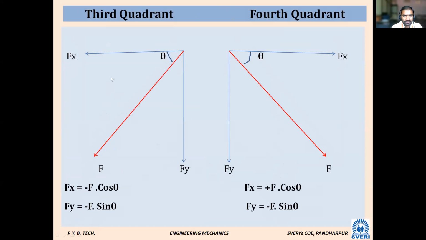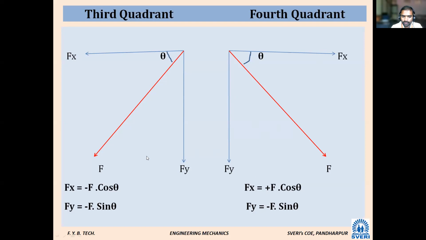Okay. Next, in the third quadrant, Fx is minus F cos theta, negative, because x is moving in the negative direction and y is also moving in the negative direction. That's why both the components are negative. Coming to the fourth quadrant, x is moving in the positive direction and y is moving in the negative direction. That's why Fx is positive, Fy is negative.